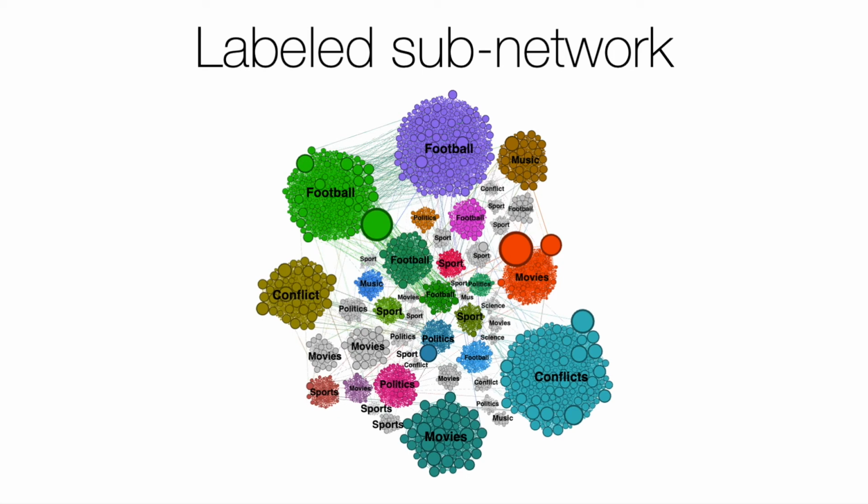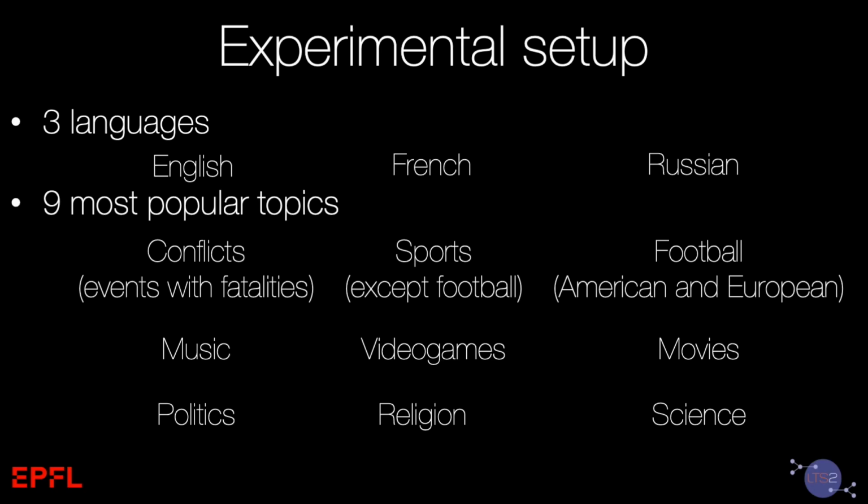Finally, let's compare the readers' preferences and see the results of our work. We analyzed 3 language editions of Wikipedia. Note that those are not related to countries or locations because we don't have location data. We have defined 9 most popular topics that interest Wikipedia readers and based our analysis on those topics. We have split sports and football in separate topics to avoid imbalanced classes when training our classifier.